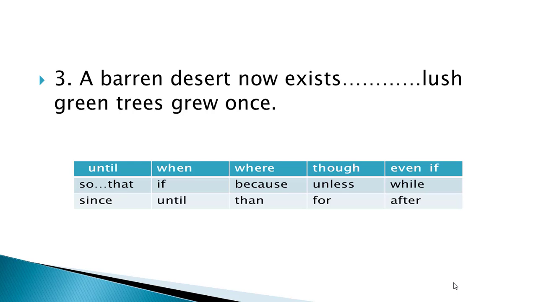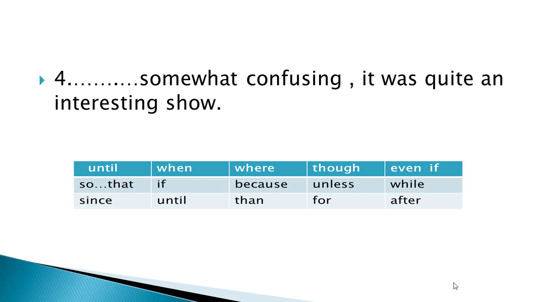Sentence number three. A barren desert now exists, lush green trees grow once. Which will be the appropriate conjunction? Yes, it is where. A barren desert now exists where lush green trees grow once.